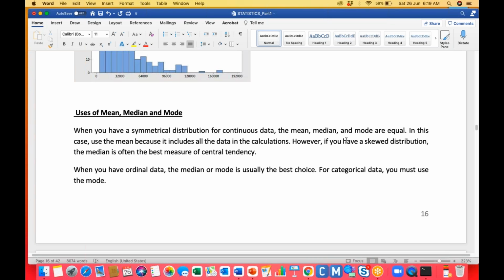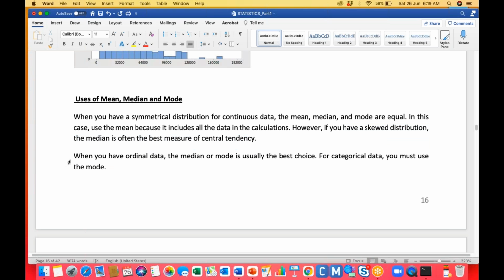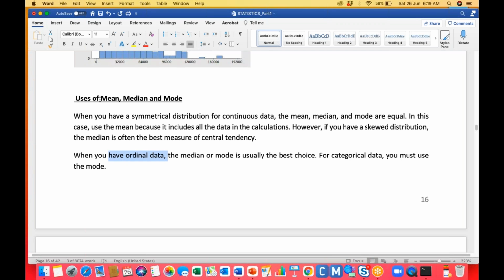So if the data is skewed with continuous data, then we can choose the median as the best. When we have ordinal data, either we can use the median or mode. Usually for categorical data, the mode is the best choice. We also have nominal data, right? If it is categorical data, most of the time we use the mode, but the median we can also use when the data is ordinal. I hope you understood when and how to use the mean, median and mode.